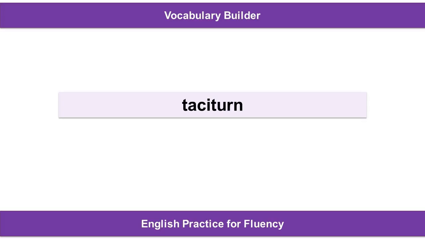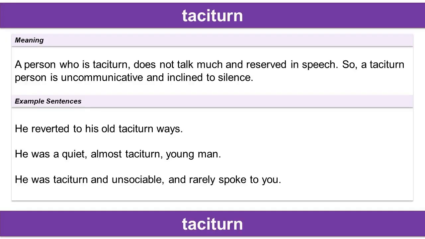The vocabulary word is taciturn. Meaning of the word. A person who is taciturn does not talk much and is reserved in speech. So, a taciturn person is uncommunicative and inclined to silence.